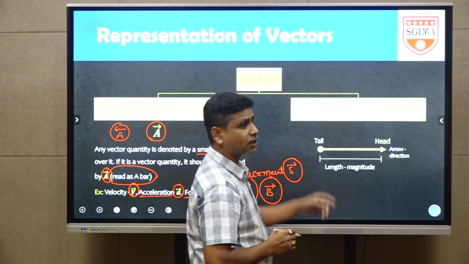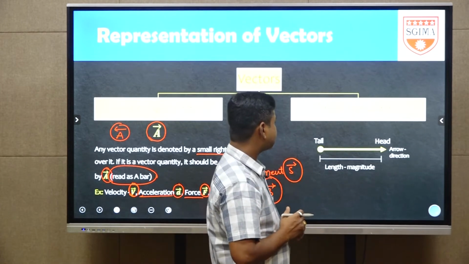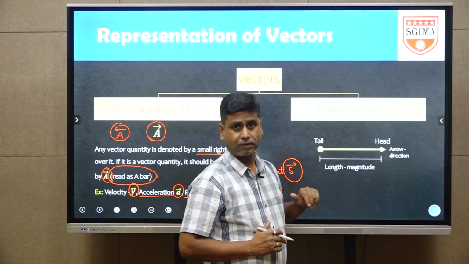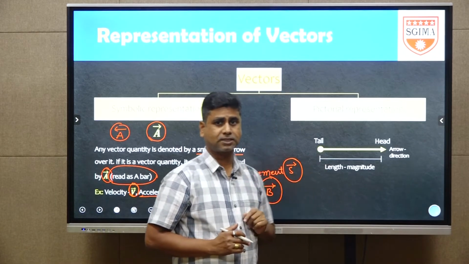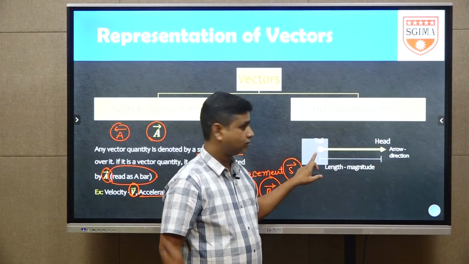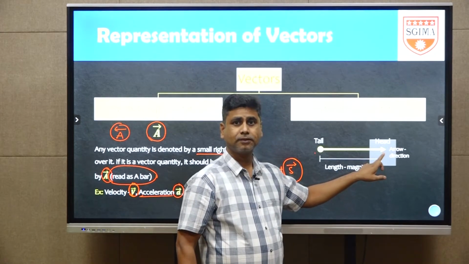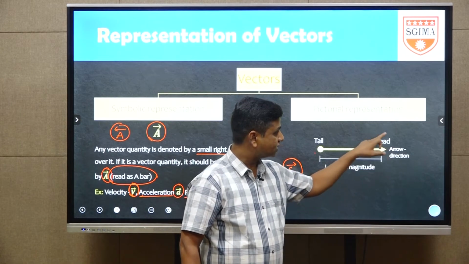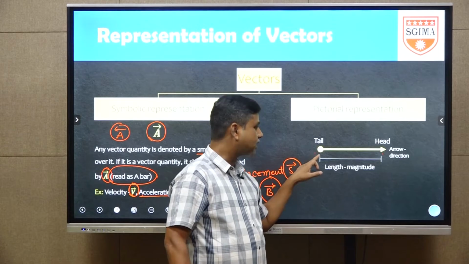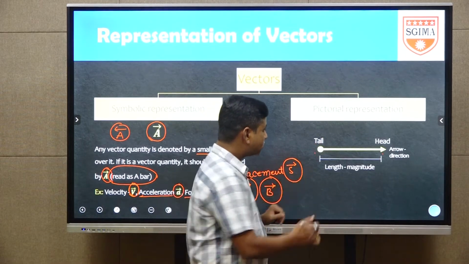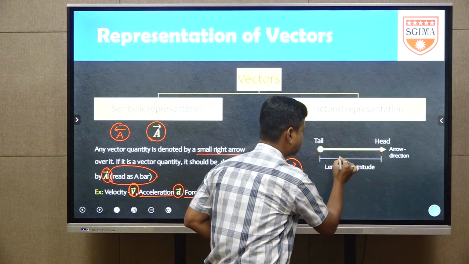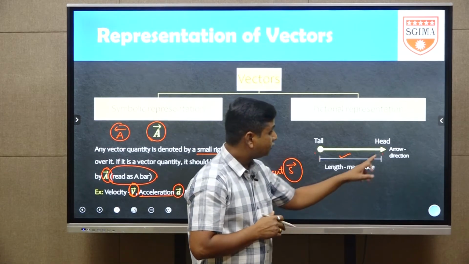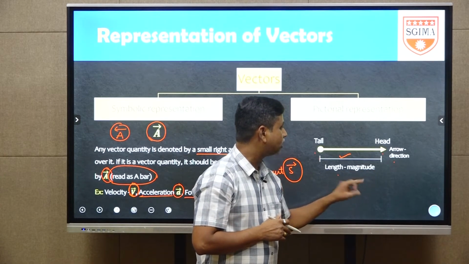Next, we will see pictorial representation. In the pictorial representation, just the right arrow mark is taken. That arrow mark is extended. When it is extended, we get two points. The first point is called the tail. The second point is called the head. The arrow direction represents the head, and the initial point is called the tail. Next, the length from here to here gives the magnitude. This means the arrow gives the direction, and the length gives the magnitude.